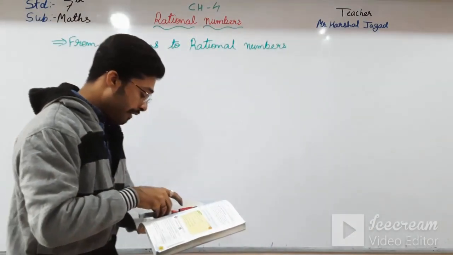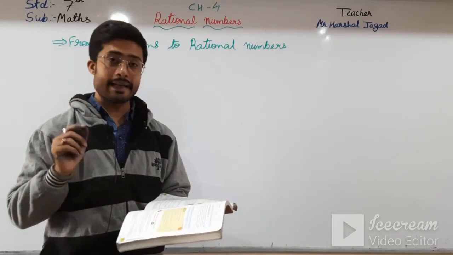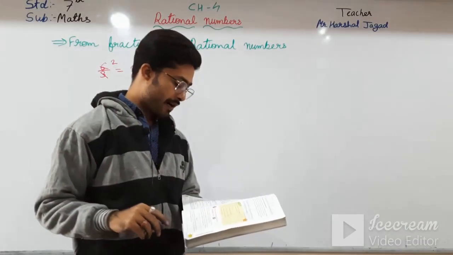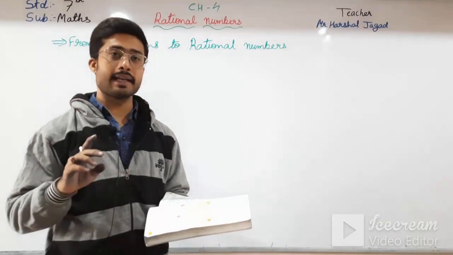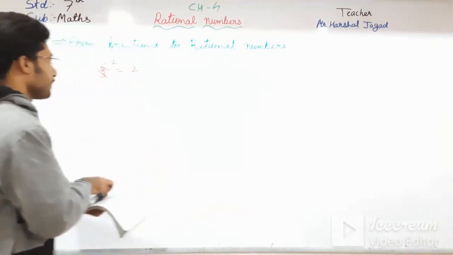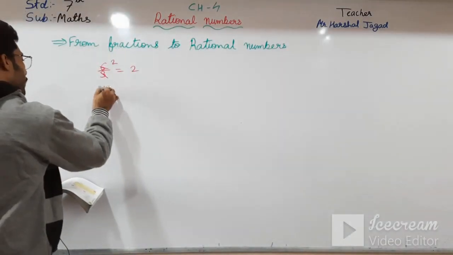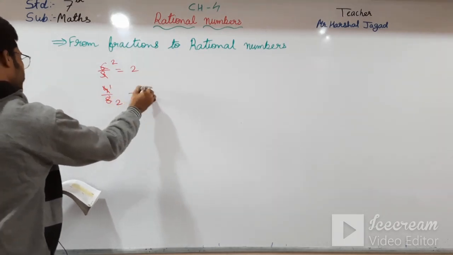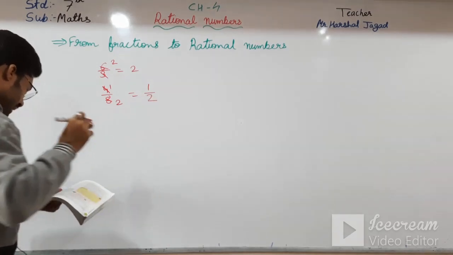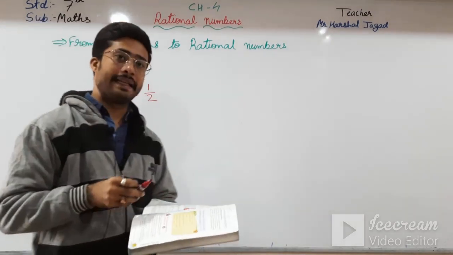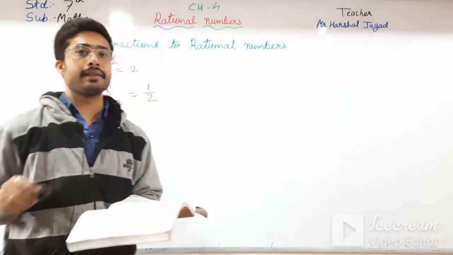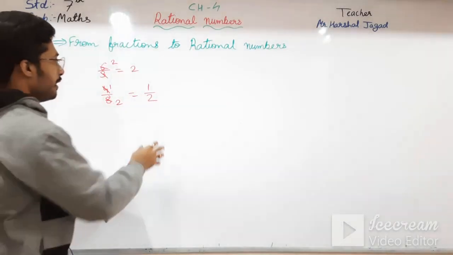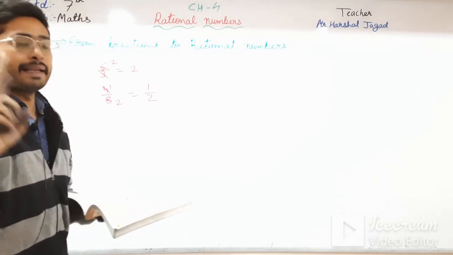But when we divide 4 by 8, then we get 1 by 2. Here, 4 ones are 4 and 4 twos are 8, so that is 1 by 2, which is not an integer. 2 is an integer, but 1 by 2 is not an integer.